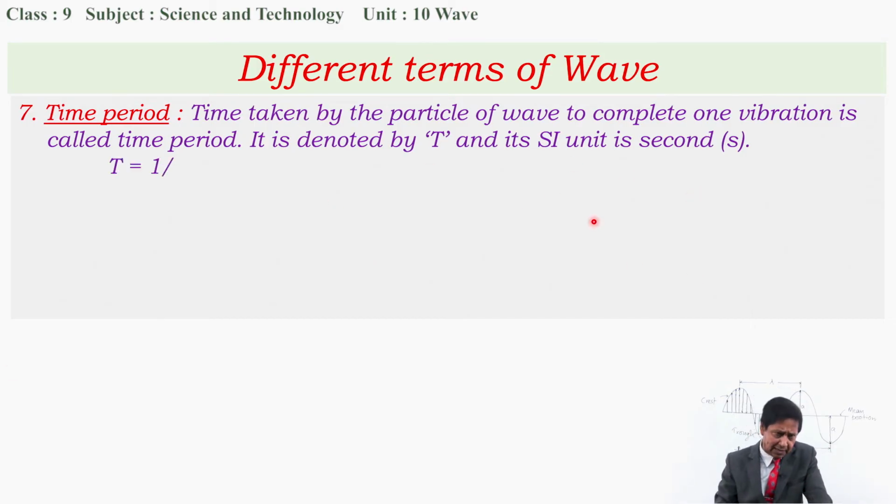We can calculate it by using this formula also. Capital T is equal to 1 by F. F is frequency, capital T is time period.